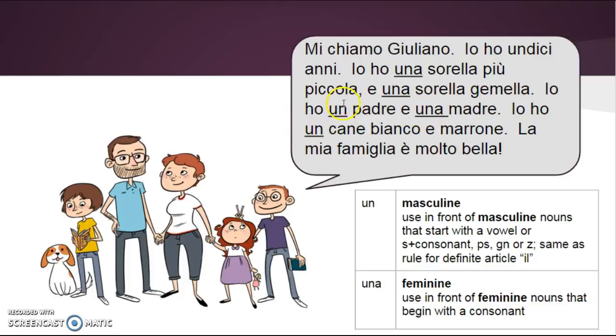And then here you have a couple examples using a masculine indefinite article. Un padre, a father, and un cane, a dog. So, padre and cane both end in e. That means you can't tell just by looking at them that they're masculine, but padre means father, so again, that just makes sense that it would be a masculine word. And cane, we've talked about, and you probably know that that's also a masculine noun. So even if the dog is a girl, it doesn't matter. You still need to use the masculine article with the word cane.